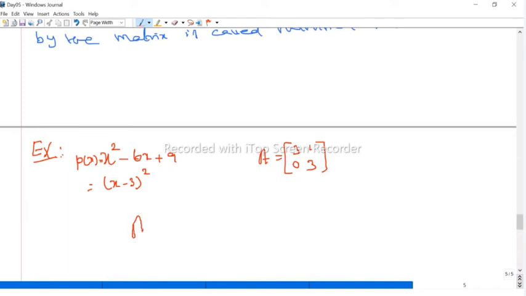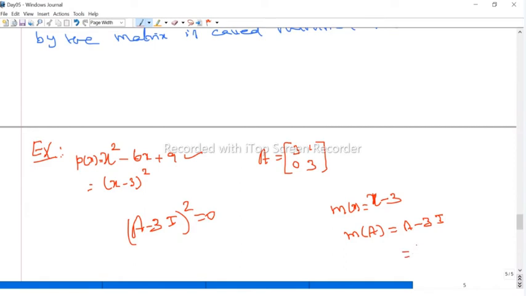So A satisfies this polynomial, which means (A minus 3I) squared is 0. That is nothing but the second degree polynomial satisfied by A. Now my question is, can you get any other smaller degree polynomial satisfied by A? Now I take x minus 3. Usually for the minimal polynomial we use the notation m of x. Suppose I am taking the first degree polynomial m of x equal to x minus 3. Now I am going to check whether m of A equals 0 or not, that is, whether A minus 3I is 0 or not.